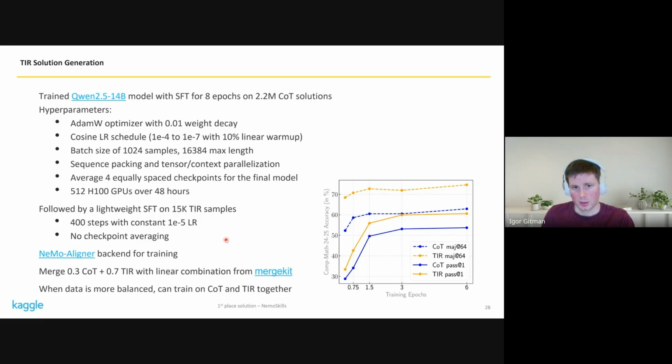And we use 0.3 weight for the chain of thought model and 0.7 weight for the TIR model. And I should say that when data is more balanced, so when we generate more TIR data, when it's also millions, you can actually train on all of this together, so you don't need 2 stages. And in fact, the plot on the right shows the joint training when we just use different prompts for chain of thought and TIR models, and that works just as well.